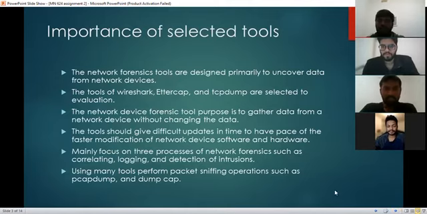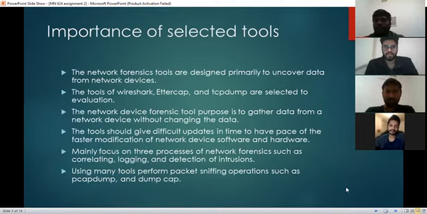Hi everyone, myself Ravindra. I'm going to explain the importance of the selected tools. Here we have selected three tools: Wireshark, Ettercap, and TCP dump. These tools are mainly used to uncover data from network devices, and they are selected for evaluation purposes. These network forensic tools' purpose is to gather data from the network device without changing the original or actual data. These tools should give updates in time to keep pace with the faster modification of the network in software and hardware devices.